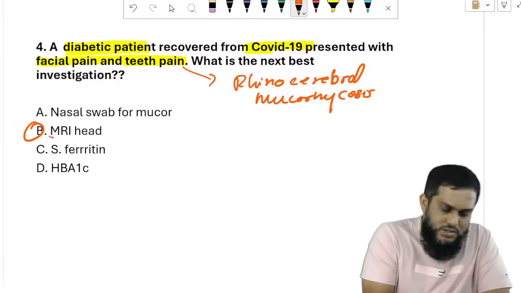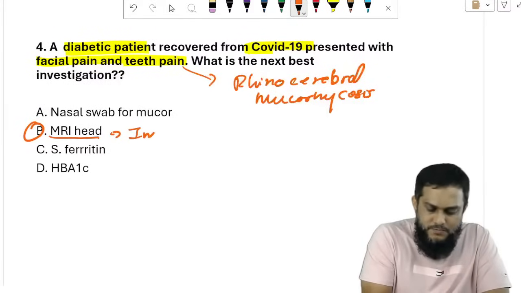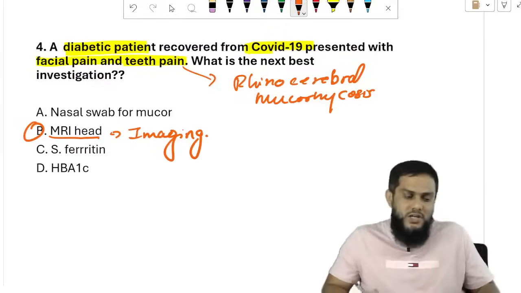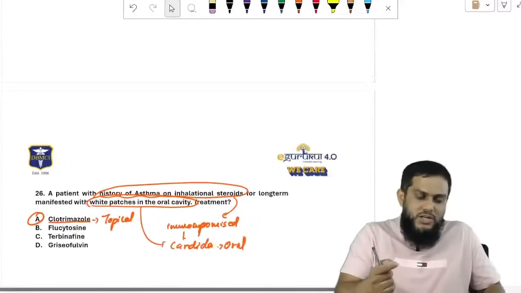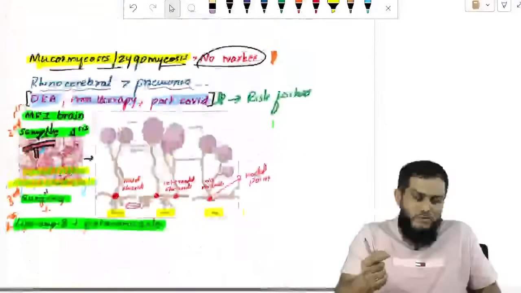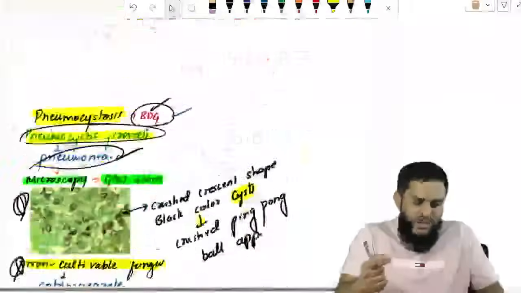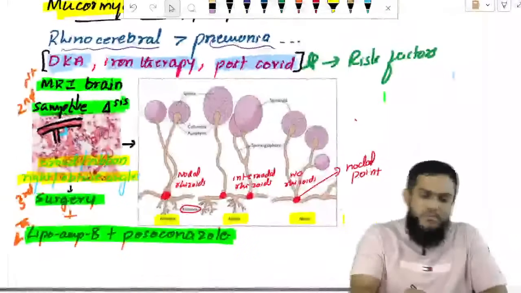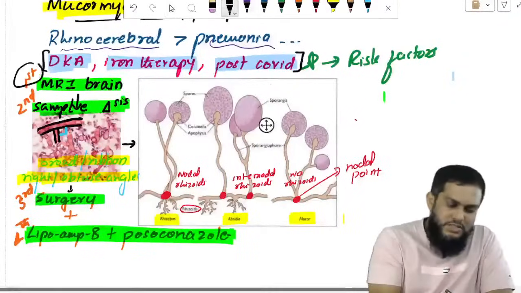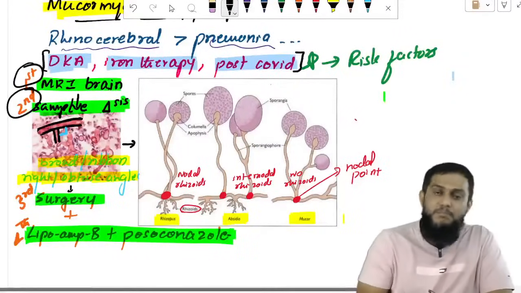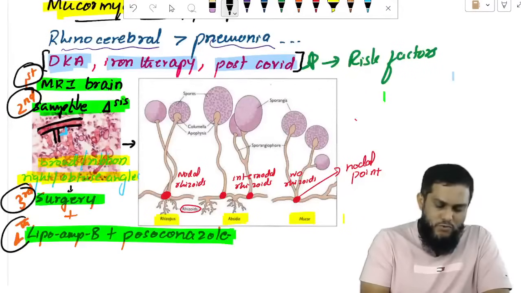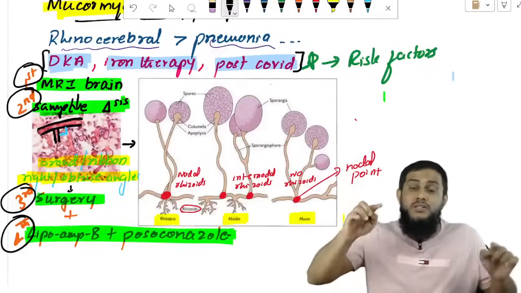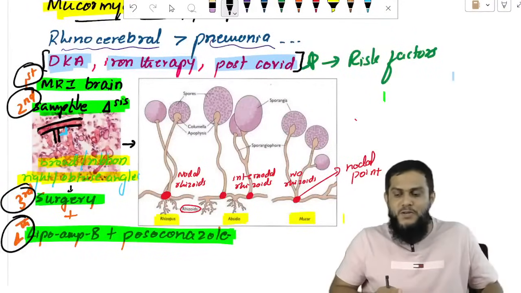First is MRI head imaging. I have mentioned the numbers for the steps also. If you see here, the first step is MRI brain, the second step is sample diagnosis, the third step is surgery, the fourth is liposomal amphotericin. The first step, MRI brain, is important.